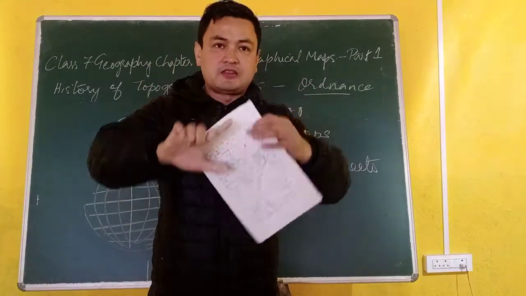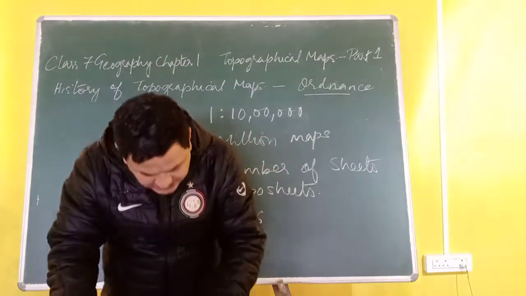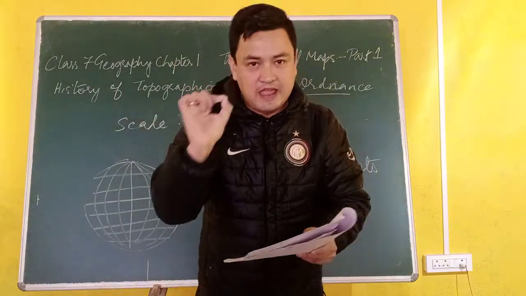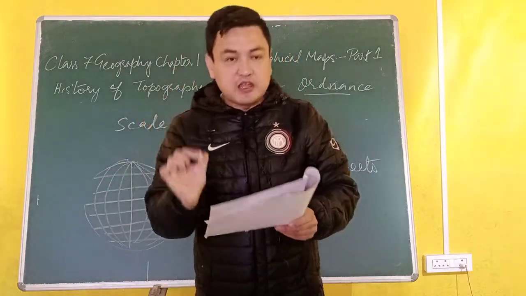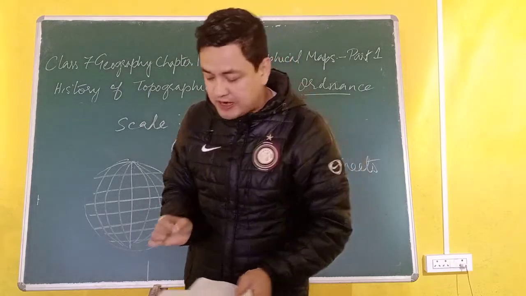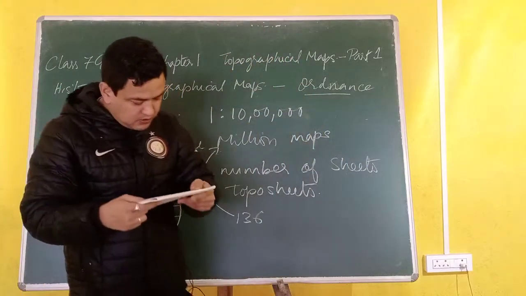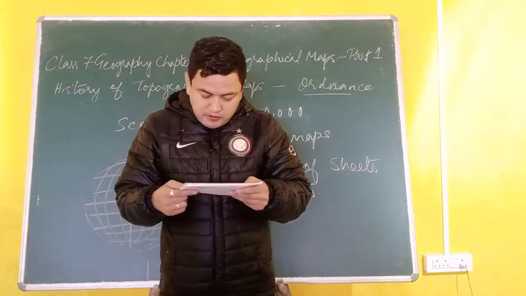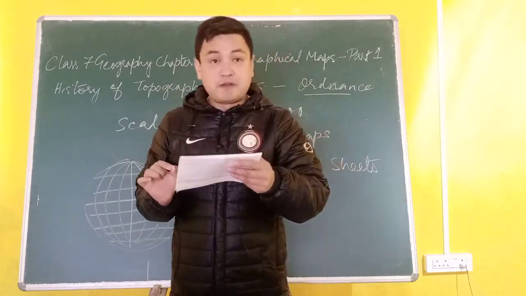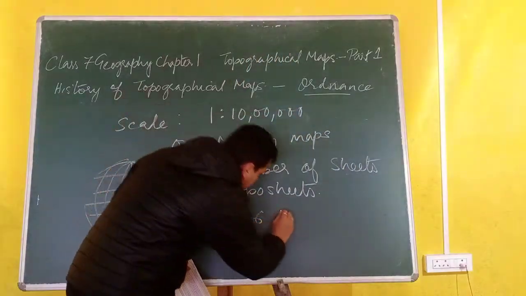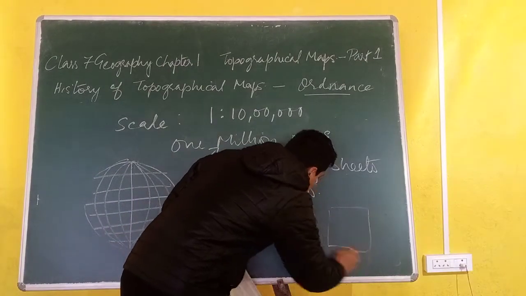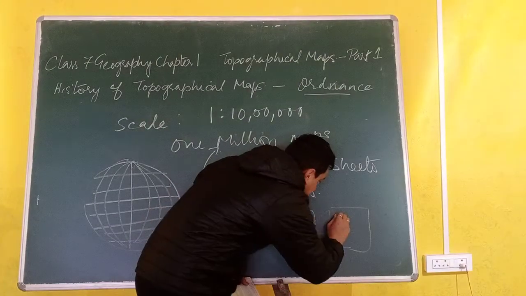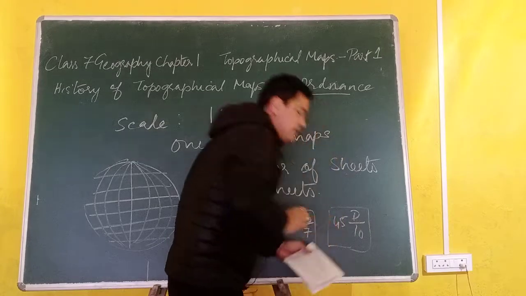All these sheets are joined together to make a larger map. Each sheet gives the detail of a part of that whole area. Remember that: when they are joined together, they form a map, and that map is called the topographical map. A number of small maps were prepared and they were joined together, like, for example, 45D7 and 45D10 were joined together.